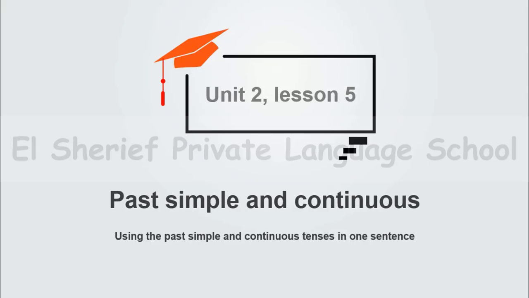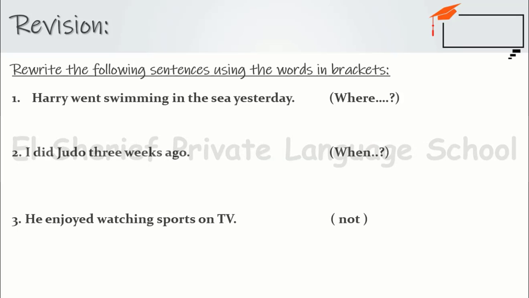Today we are going to talk about Unit 2, Lesson 5, and it's about the past simple and the past continuous, both in one sentence. So let's move on. But before we start, we will do a quick revision. Rewrite the following sentences using the words in brackets.